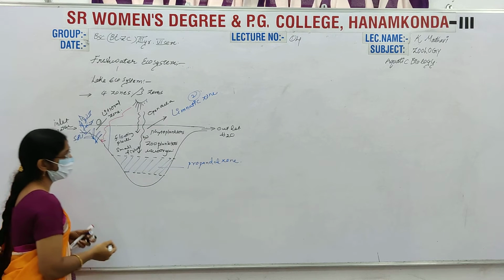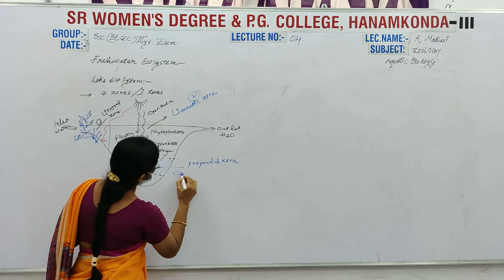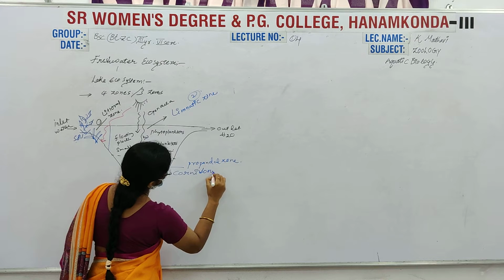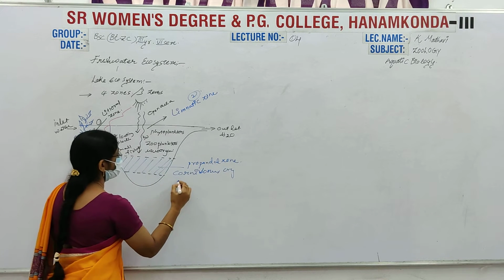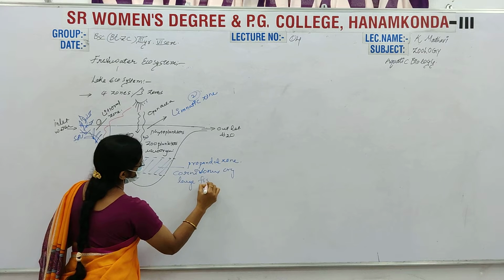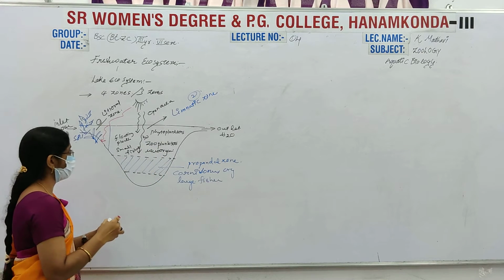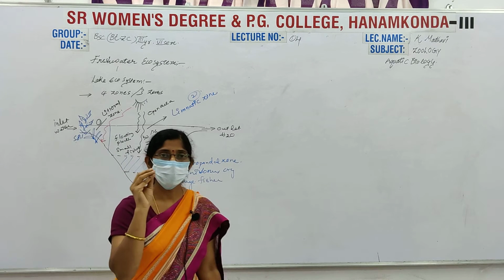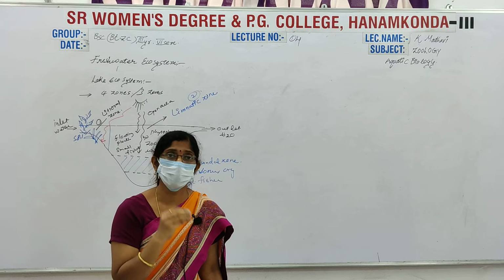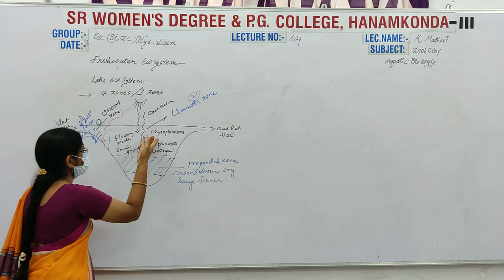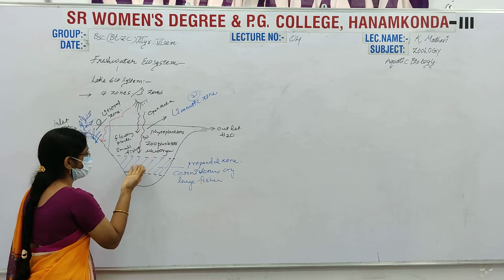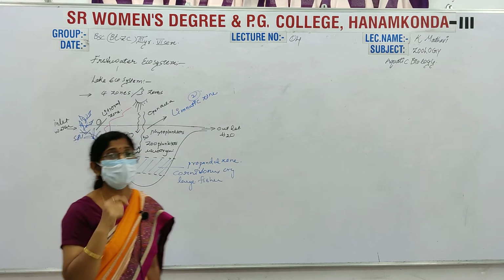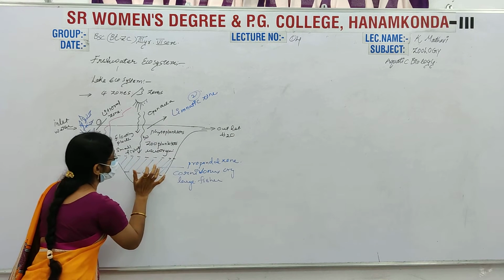In this profundal zone, completely carnivorous organisms live, for example large fishes which eat the small fishes, and larvae such as frog larvae and tadpoles, and some zooplanktons like Nauplius and Daphnia. In this region, large fishes completely depend upon other fishes or animals. This is the profundal zone.